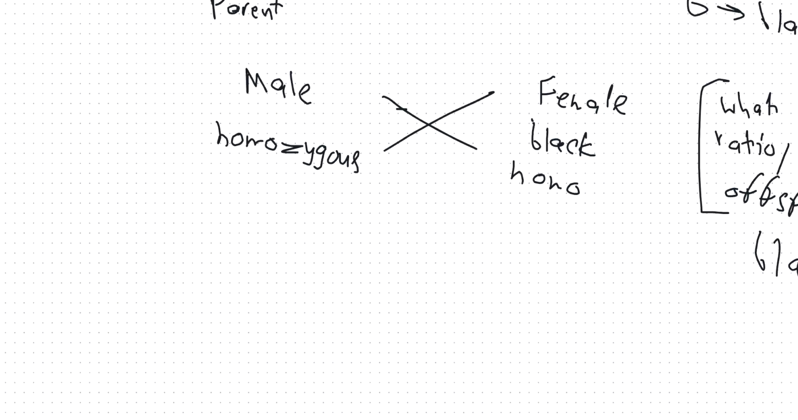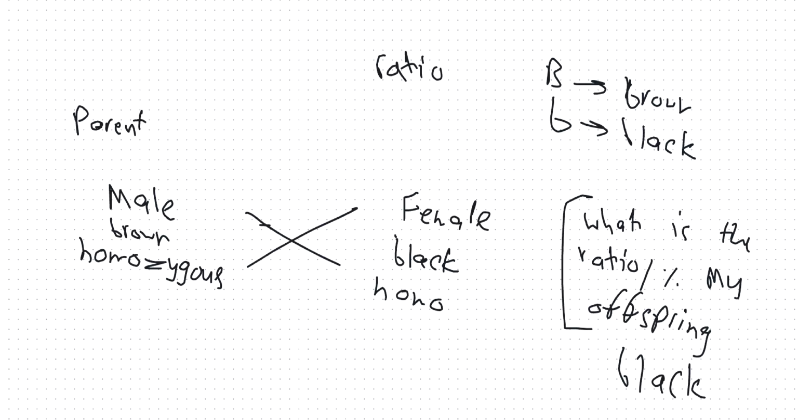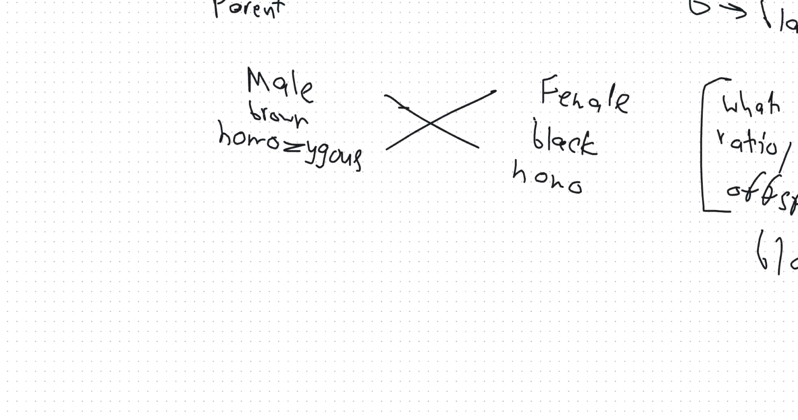First of all, they told me the male is homozygous and he has brown hair. When they say it's brown hair and it's homozygous, I know that I'll use the capital B. So two capital B's, because homozygous means two similar alleles. And homozygous for recessive here means for black, I'll have small b's.